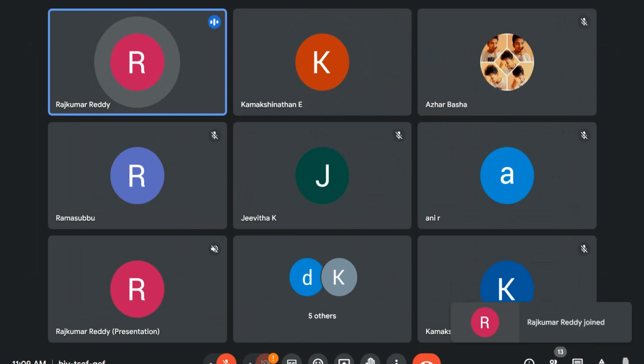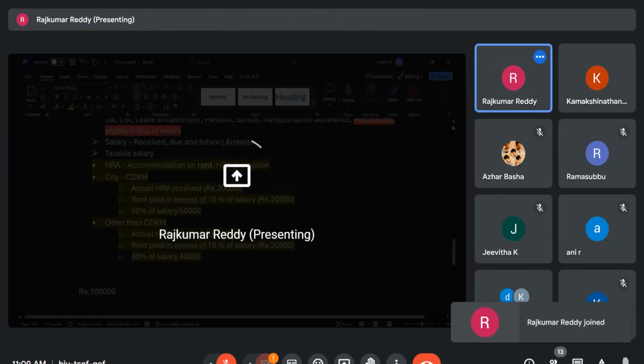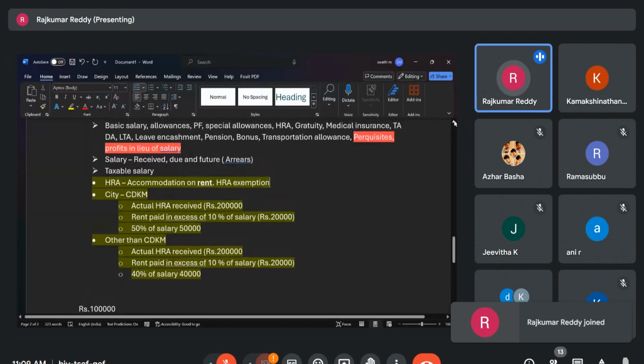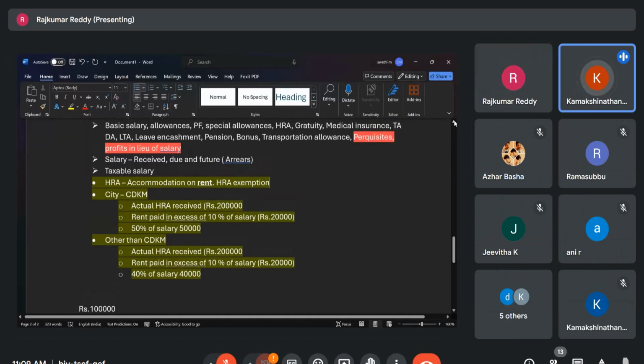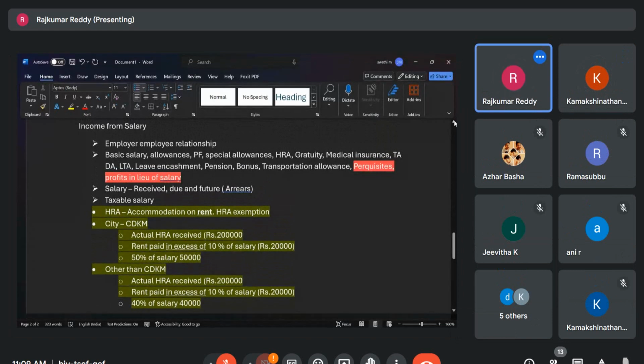Then next is the special allowances. Special allowance is given for meeting a special purpose. So certain special allowances have an exemption, like children education allowance. Per kid, one can claim exemption up to 2000 rupees.